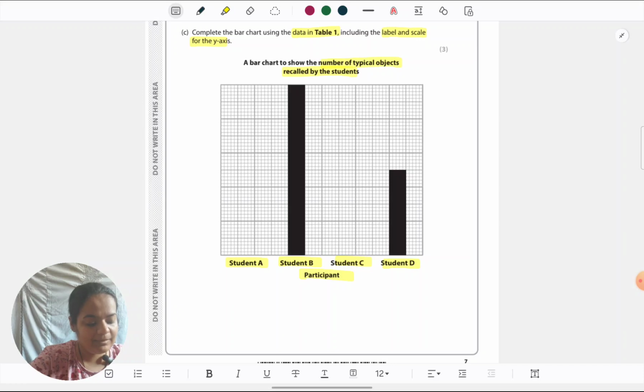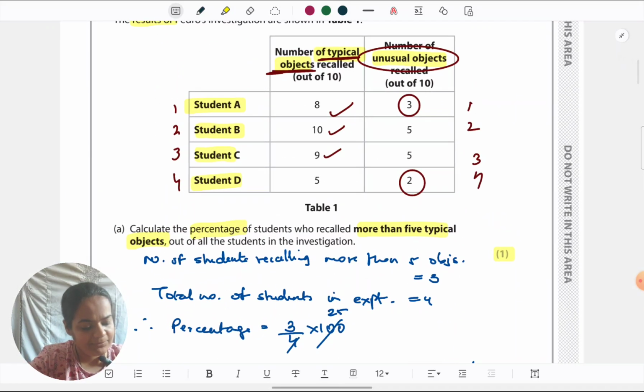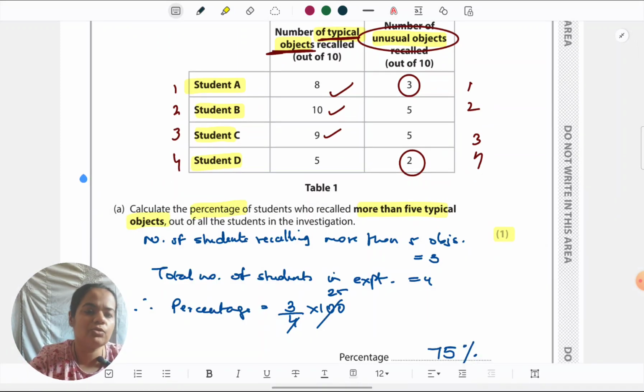Now, for B and D, what is the data that they have got is from the table, which we had seen earlier. This is a graph showing typical objects. So, in the typical objects column, the data that was there, that is represented. Let's revisit that table. So, for only looking at the first column, typical objects, we can see that student B got 10. That's why that bar is looking very tall in the graph, which we saw right now. And D has got 5, so it is looking shorter. A has got 8 and C has got 9. That is what we need to keep in mind. So, keeping this 8 and 9 in mind, we'll go to the graph again.